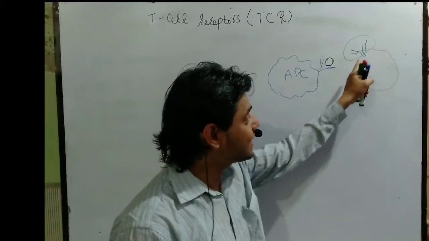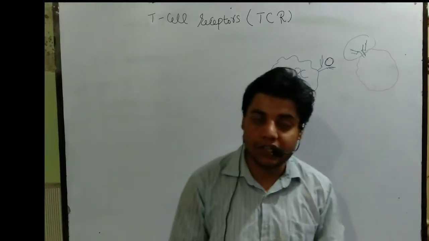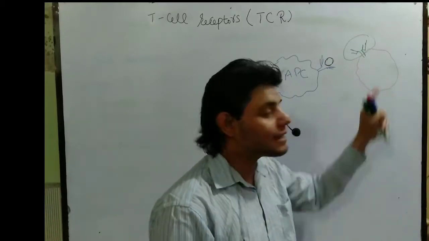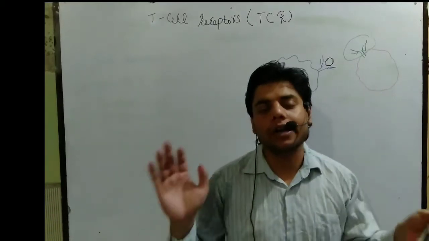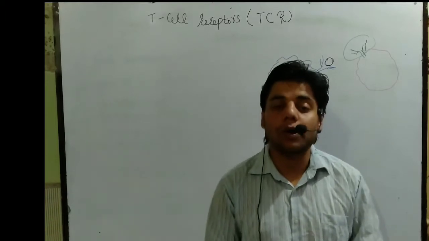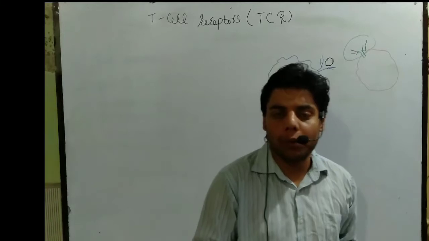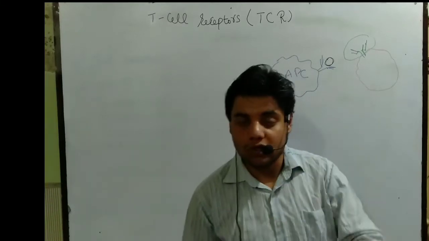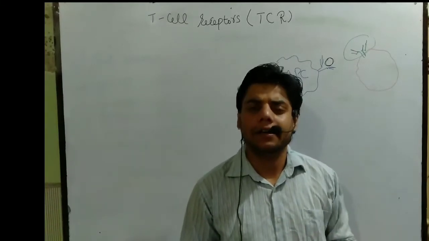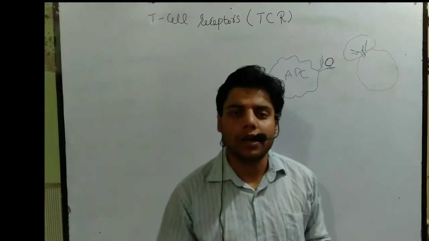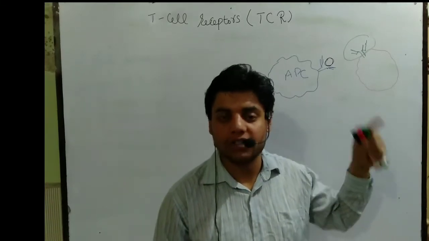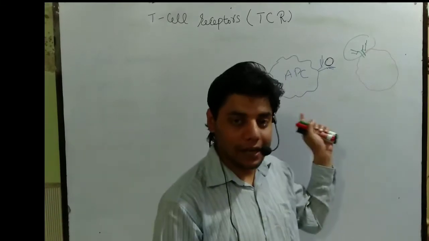Why? Once the T cell receptor recognizes this antigen, the T cell will produce different kinds of cytokines, which are responsible for activating parts of the immune system, like the complement system, cytotoxic T lymphocyte cells, and B cell activation. It depends on the type of antigen, on what kind of antigen the cell engulfed.